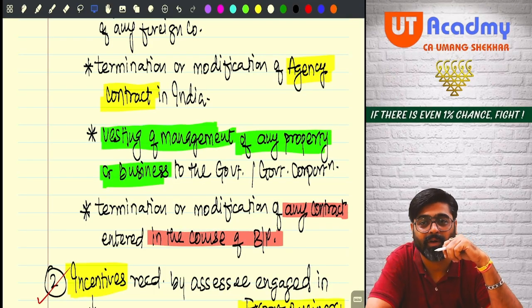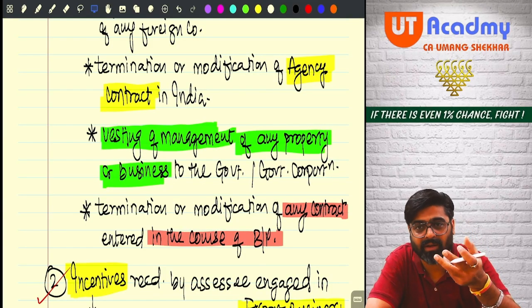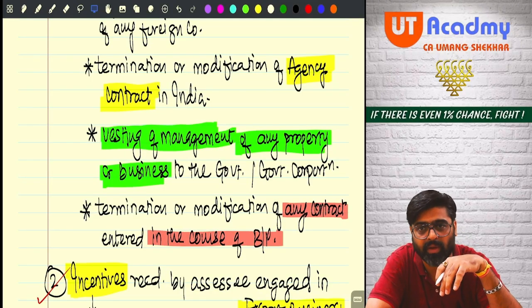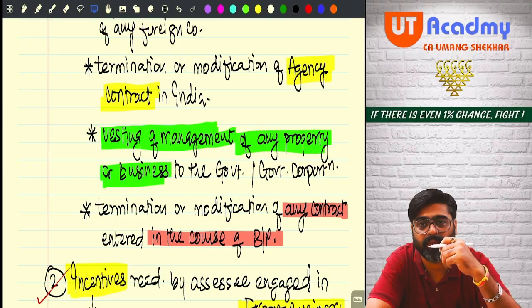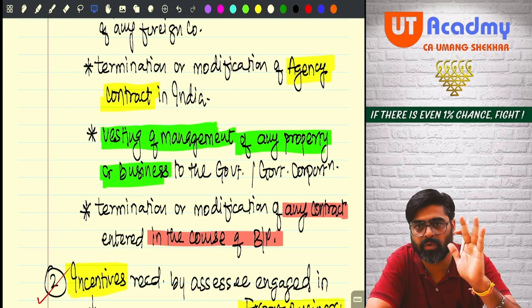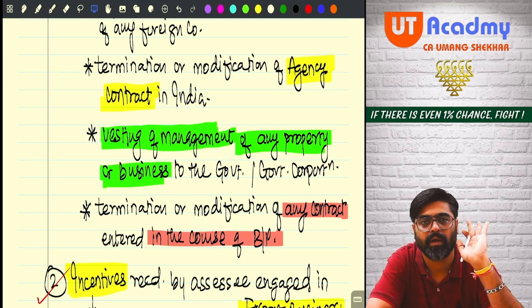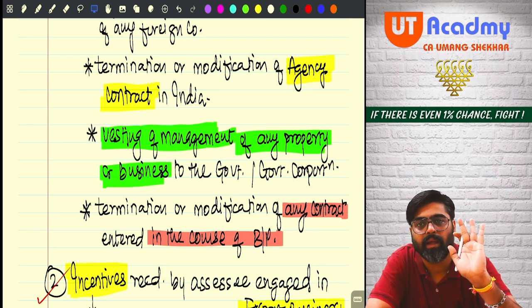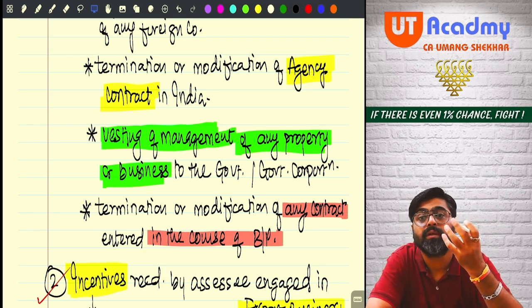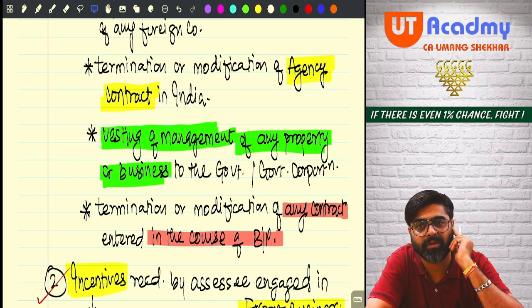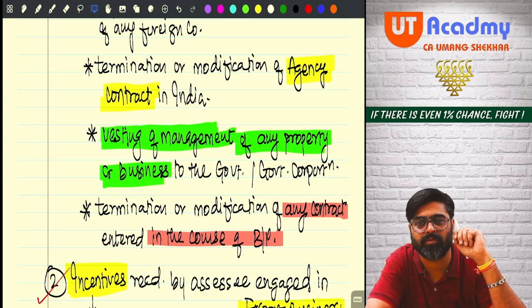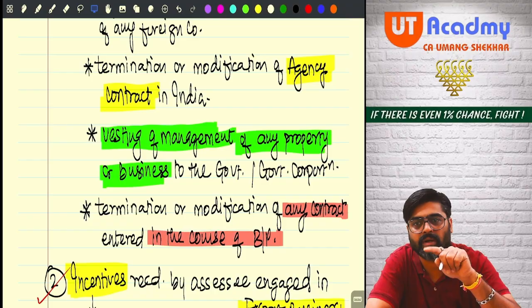On your own. Will I control and supervise your activity? Are you acting as my employee? No, because of this contract, you will not be acting as my employee. You will not be under my control and supervision. Whatever you want to do, according to you only, you will be selling my goods. So will you be my independent person selling goods on my behalf? Yes. You are not my sales executive who will do whatever I tell him to do. My sales executive works under my control and supervision. He is my employee. You are my agent. And you are not going to work under my control and supervision.